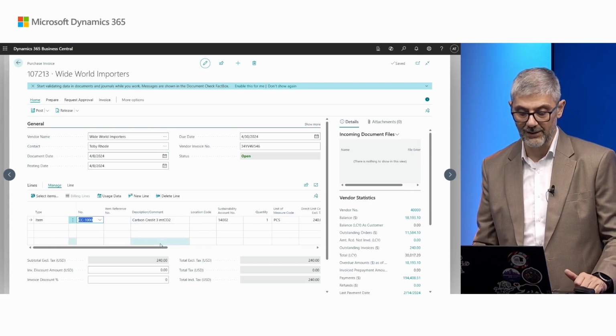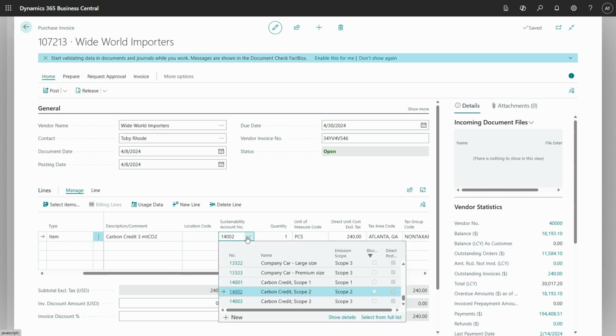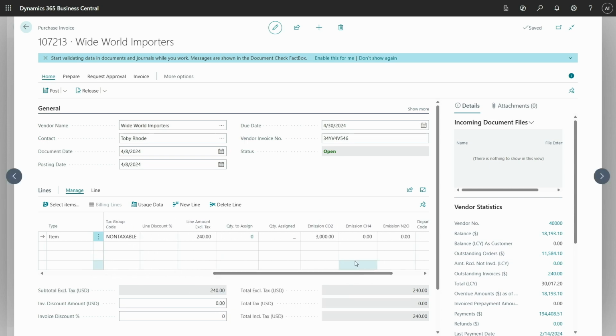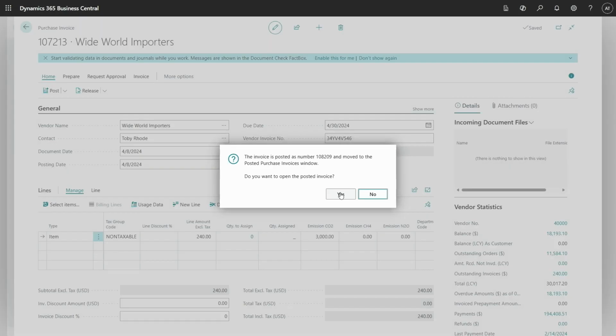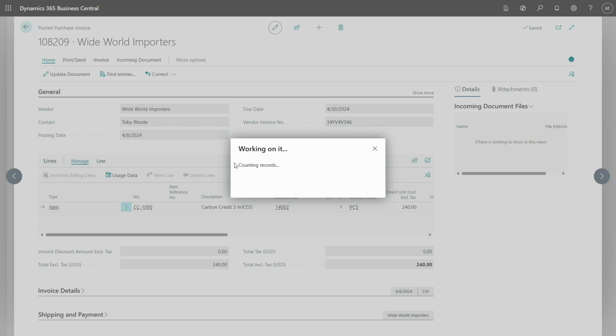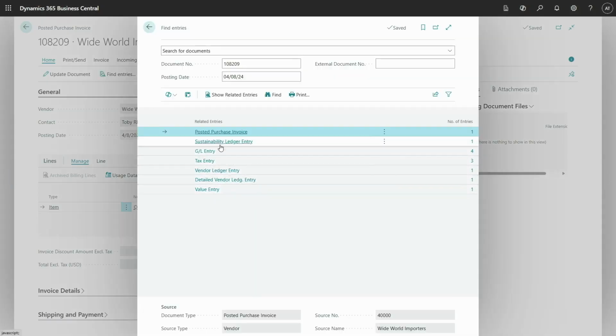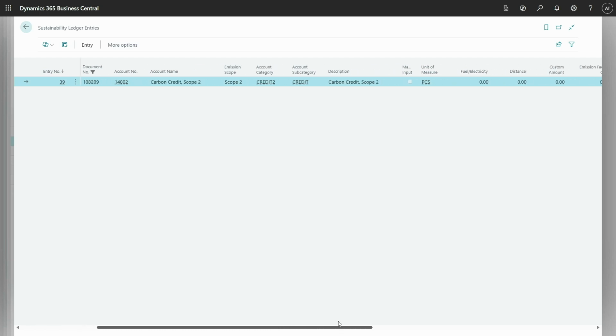So now you can see here carbon credit. I have again a sustainability account number. This is about carbon credit. And then the system automatically calculates what we have on our item card. Again, we can post or show post in preview. If we post a document, we can see here, find entries. And again, we will have a sustainability ledger entry. This time, document type will be greenhouse gas credit. And we have all these details as for any other entry.